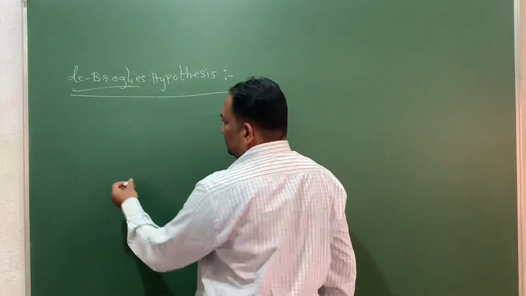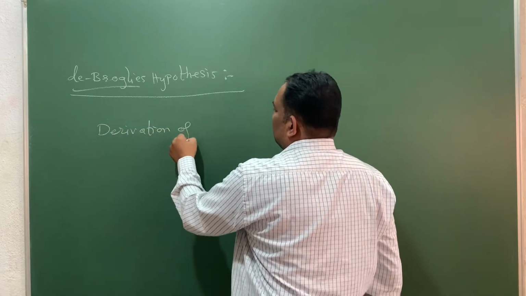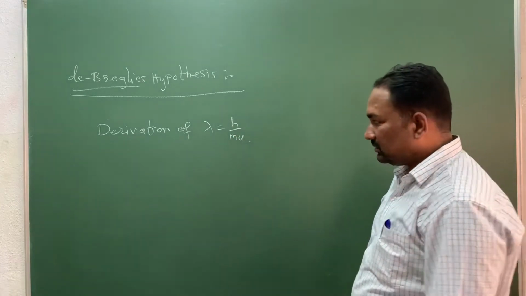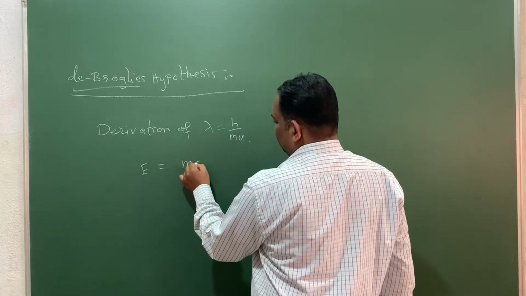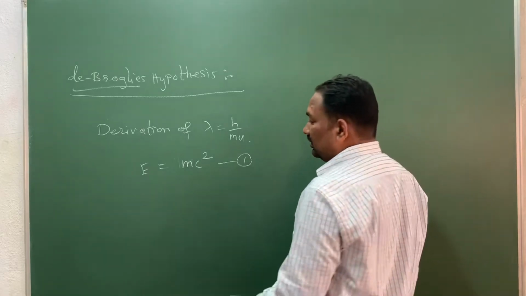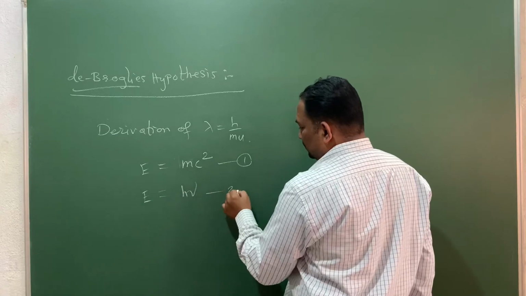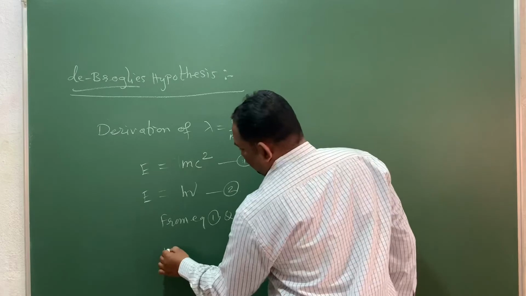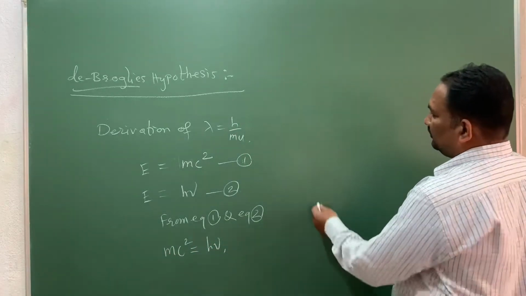Okay, so let us discuss the derivation of lambda is equal to h upon mv. We use Einstein's mass energy relationship, E is equal to mc square, and Planck's quantum theory, that the energy of a photon is given by the equation E is equal to h nu, as equations number 1 and 2. So from equations 1 and 2 we can write mc square is equal to h nu, or we know